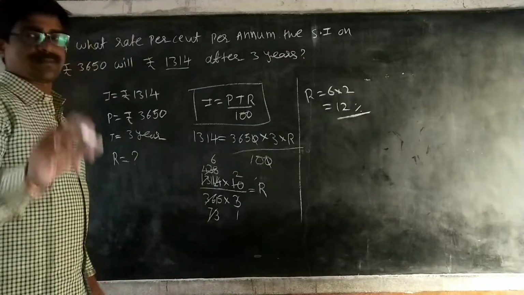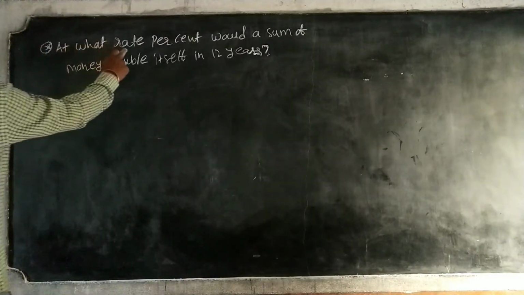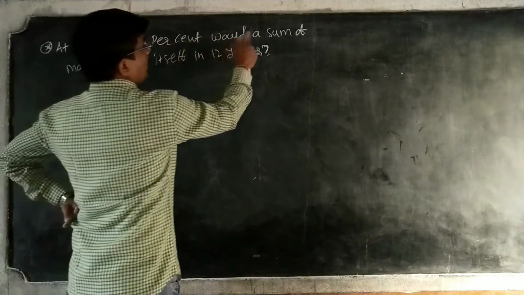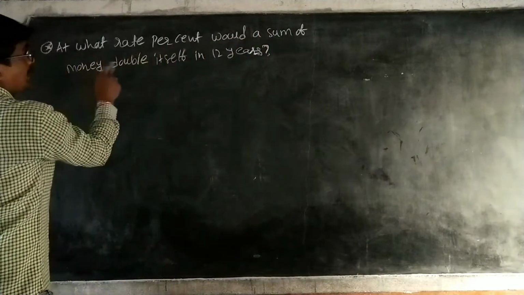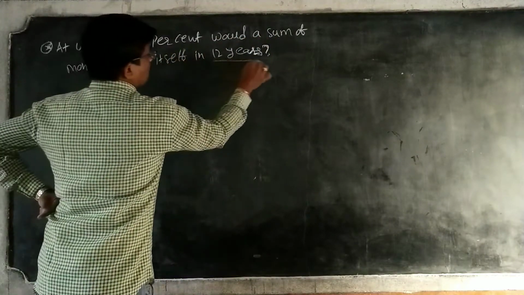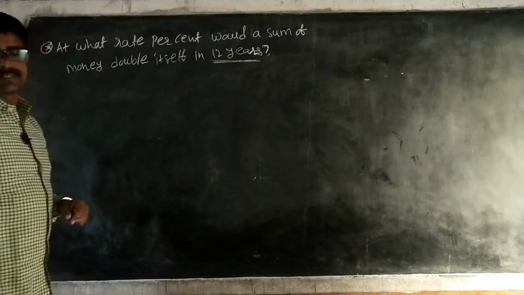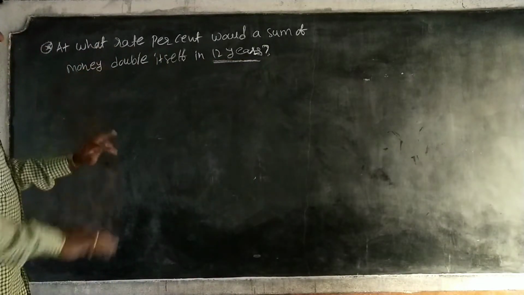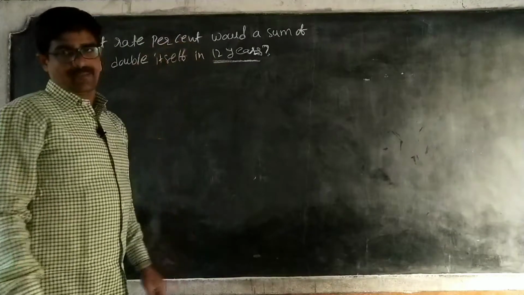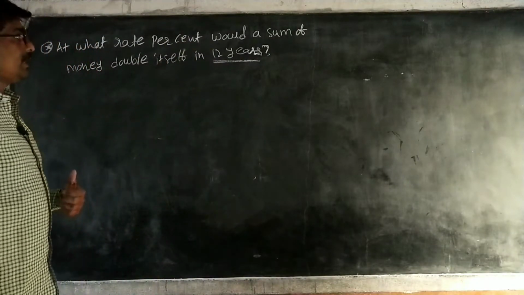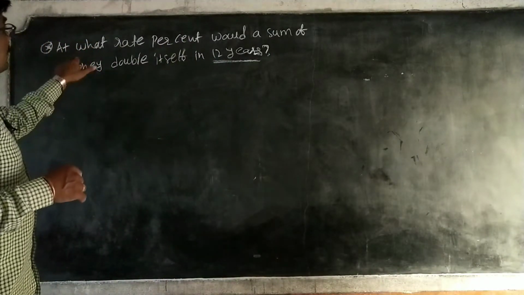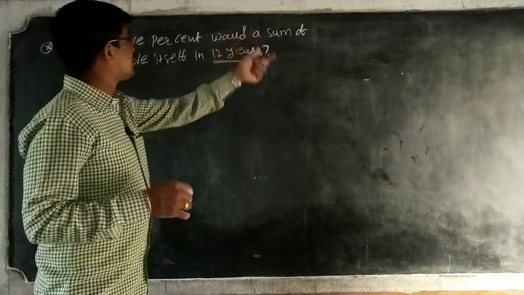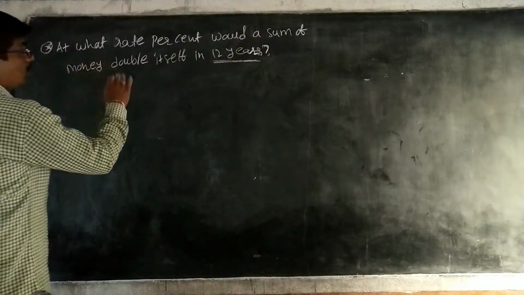Next, at what rate percentage would a sum of money double itself in 12 years? In this situation, he won't give anything, but he is giving only time. So at what percentage would the sum of money double itself?